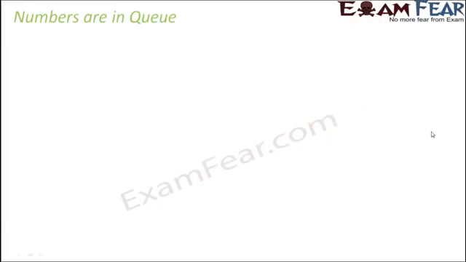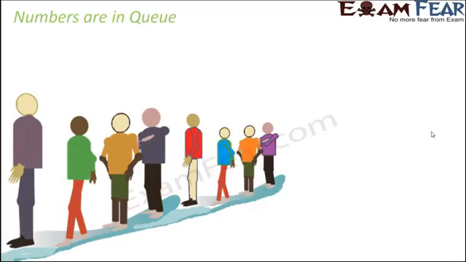Now the moment we talk about numbers, have you observed something? That numbers are in queue. They are always in a line, one number after another. Like how do you stand when you go to a ticket counter? Maybe you want to watch a movie and you go to the ticket counter to buy a ticket, or maybe you have gone for shopping and now you are standing in a queue to pay the bill. So how do you stand? Like one person after another. So you look at any person, there would be one person in front of him and one person behind him. So that's how the queue is.